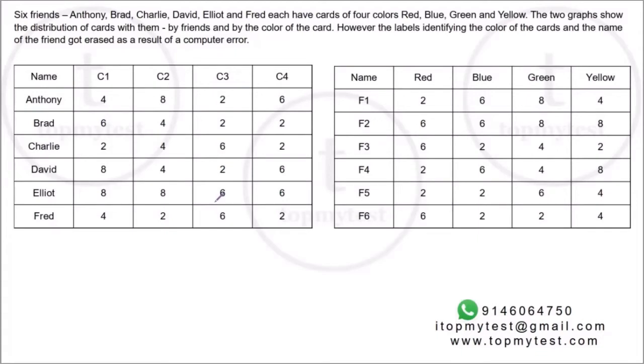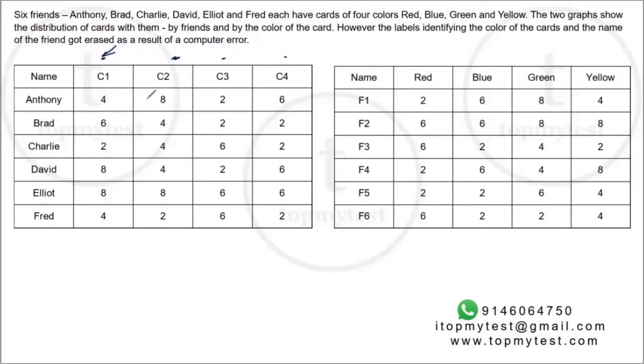But once you reach this stage, the question becomes pretty straightforward. The rest of the question can be solved in about 3 minutes time. Now you will see why it becomes so easy now. Now I know everything by color, but all I need to do is put the labels of the colors over here. Okay, so let's look at color 1.